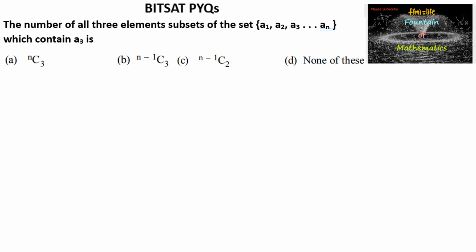The number of all 3-element subsets of the set A1, A2, A3 and so on up to An, which contain A3.